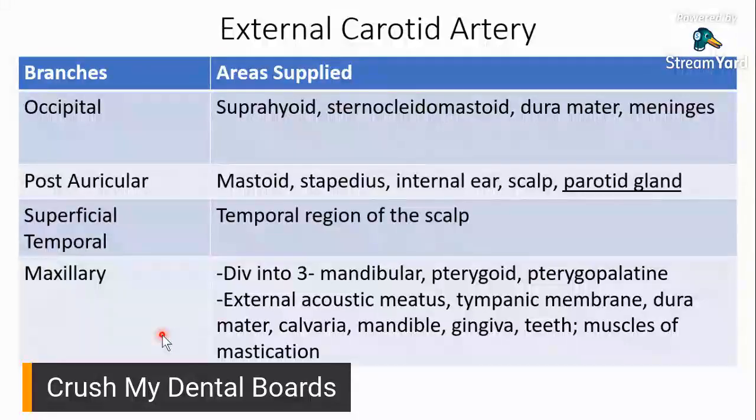Remember, where is the location of your parotid gland? Your parotid gland is somewhere close to your ear, anterior to your ear. That's where your parotid glands are. Kaya nga, di ba yung opening ng parotid gland, saan makikita? Opening ng parotid gland ay makikita opposite ng upper second molars, intraorally.